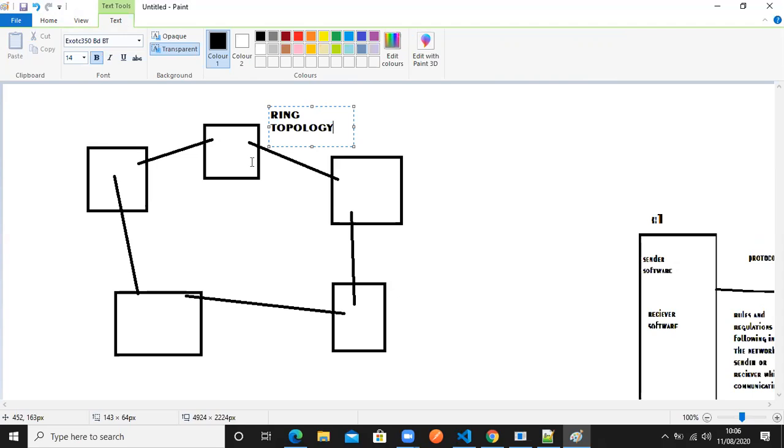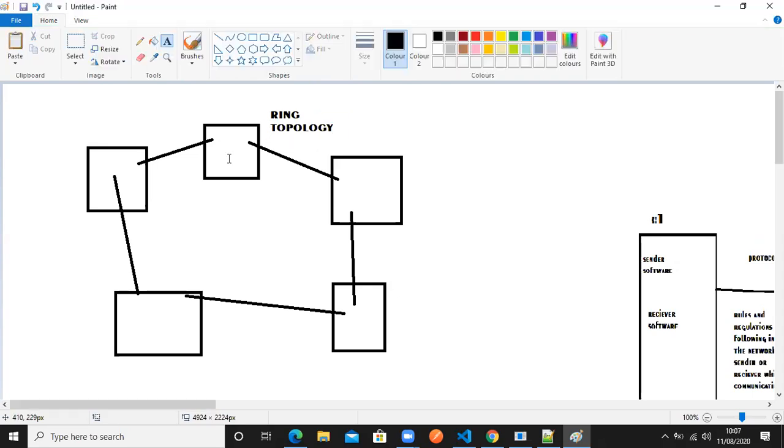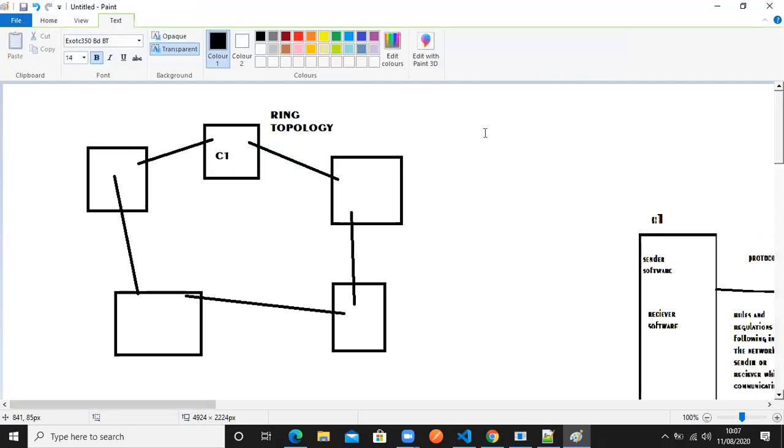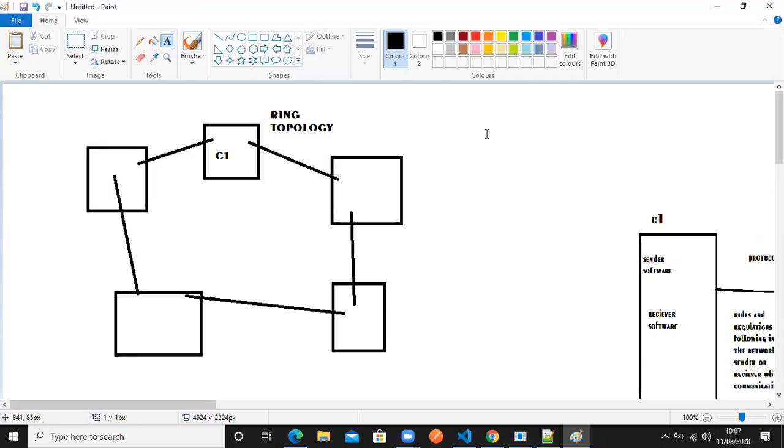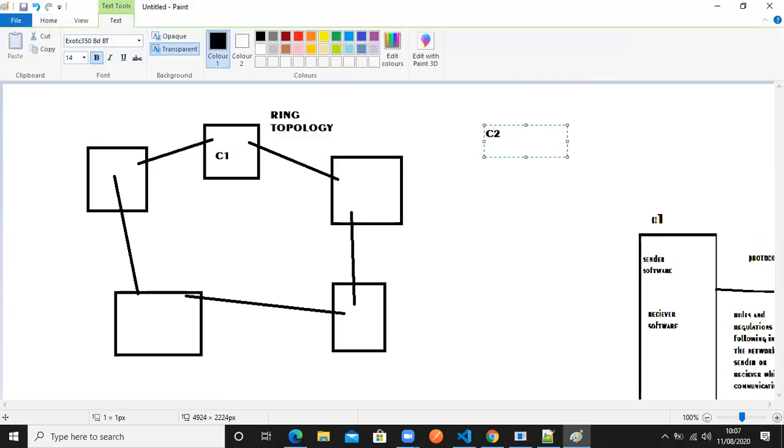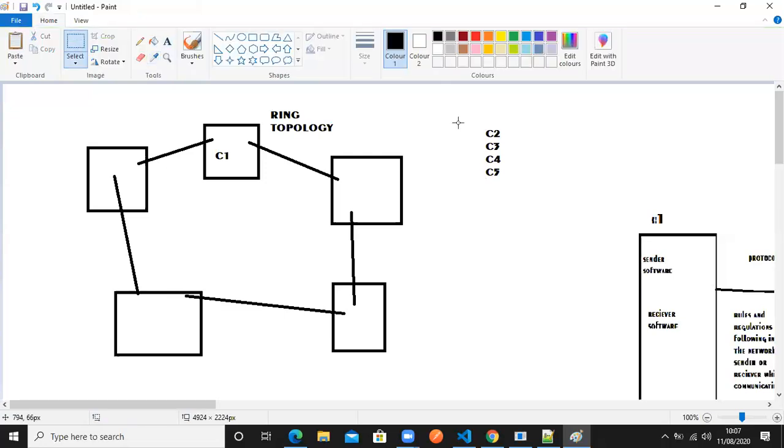So whenever you connect like this, what is the benefit you will get? That is very important to understand. So for example, I have computer 1, computer 2, computer 3, computer 4, and computer 5. Correct. So I have these many computers here.